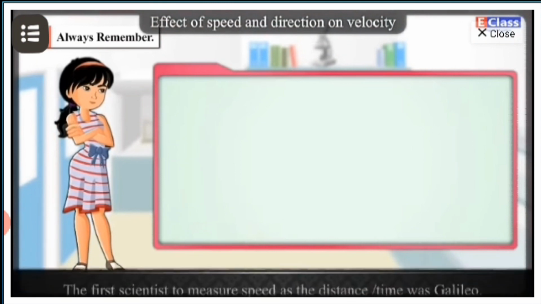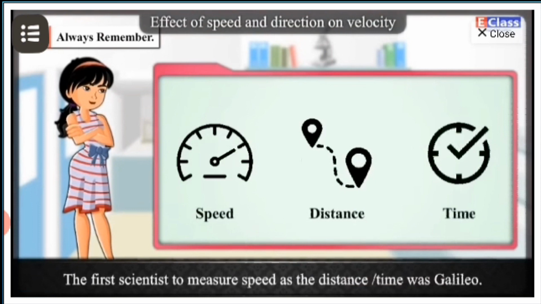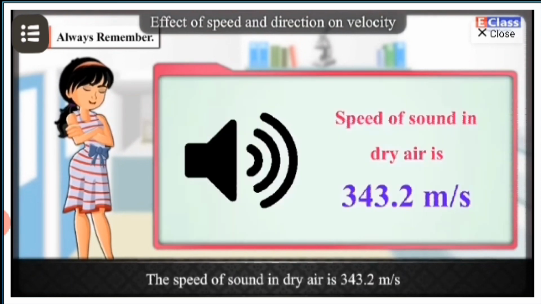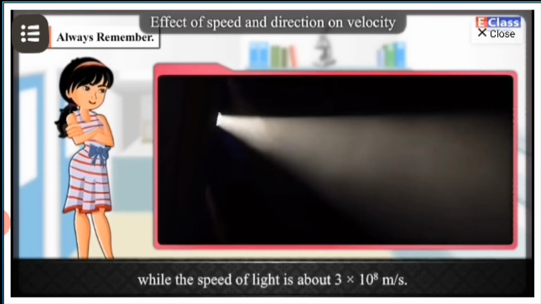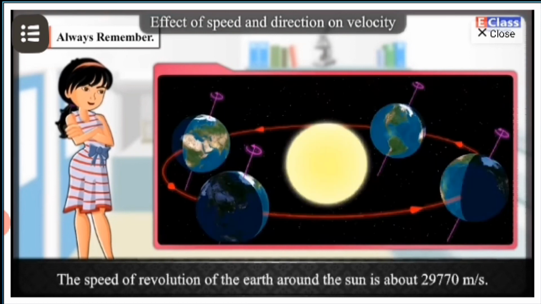Always remember, the first scientist to measure speed as distance upon time was Galileo. The speed of sound in dry air is 343.2 meters per second, while the speed of light is about 3 multiplied by 10 raised to 8 meters per second. The speed of revolution of the Earth around the Sun is about 29,770 meters per second.